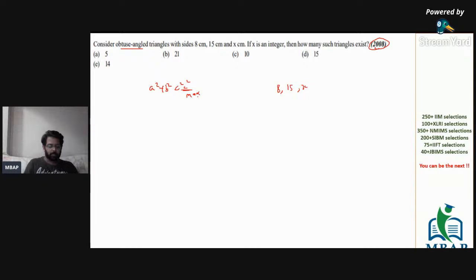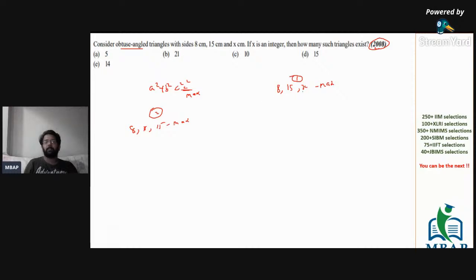C is going to be, I repeat, C is going to be of the maximum length, right? If C is going to be of the maximum length, देखो दो case possible हैं. या तो if I assume x is the maximum length, या तो if I consider 8, x and 15, 15 to be the maximum length. These are the only two cases possible. Let me term this as case number 1 and case number 2.